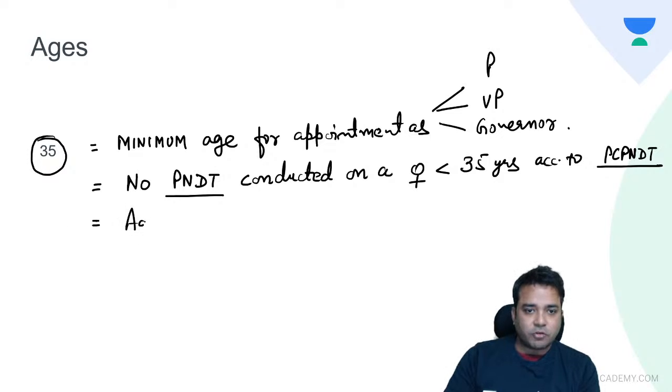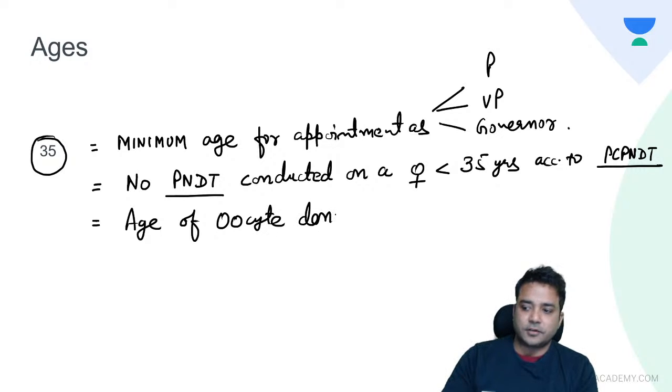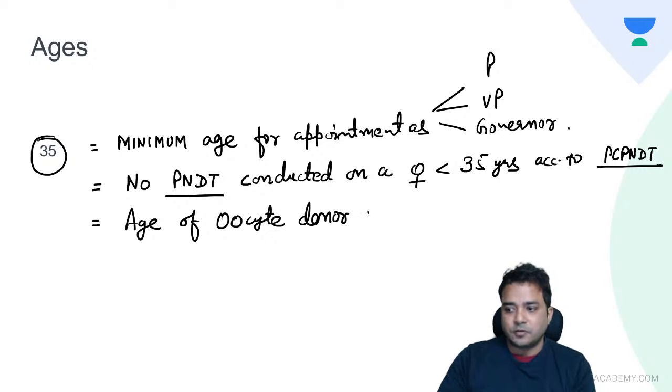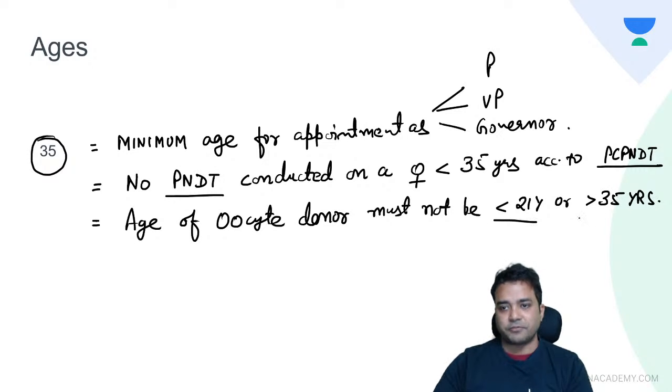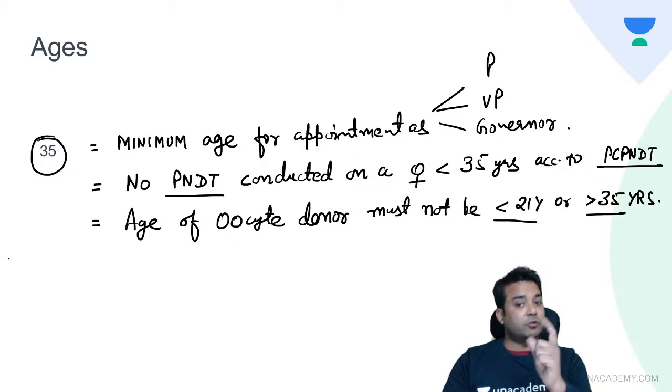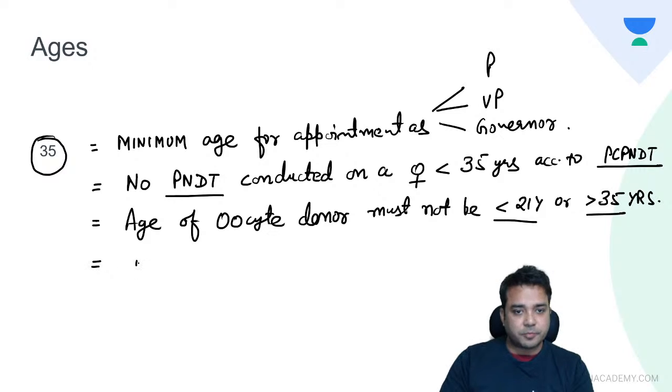Now age of oocyte donor must not be less than 21 years of age or more than 35 years of age. So this is to be remembered, 21 to 35 is the age of oocyte donor. Similarly, you should remember age of a sperm donor.